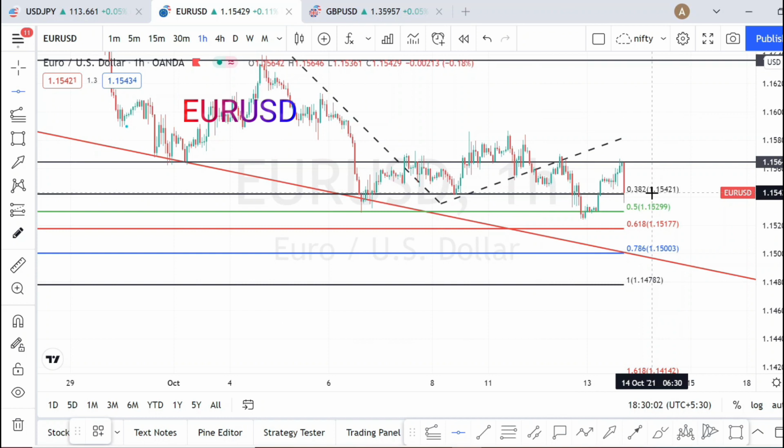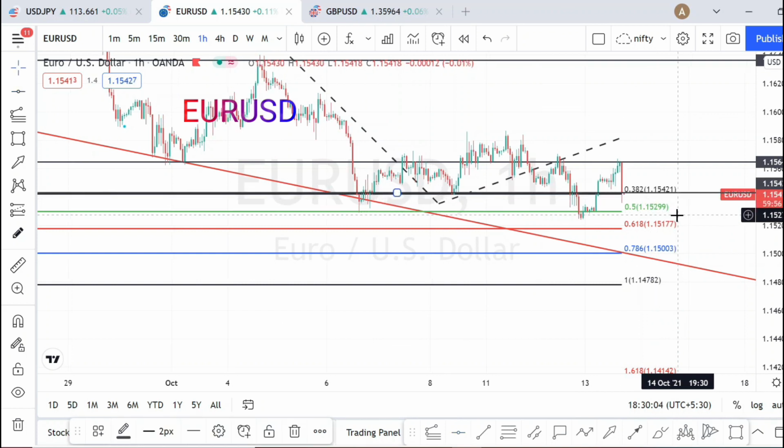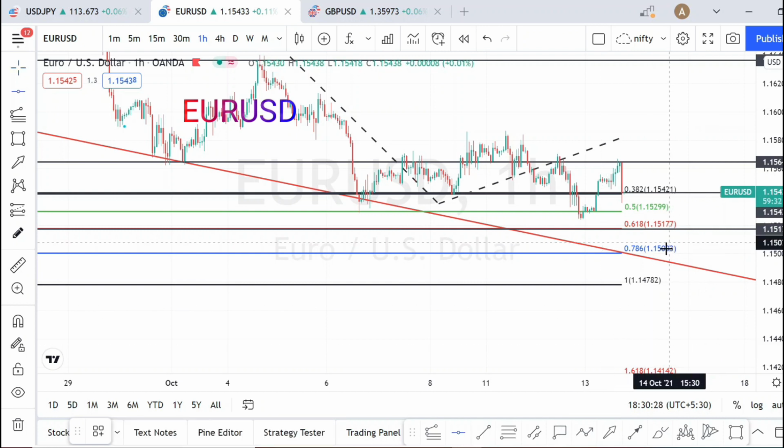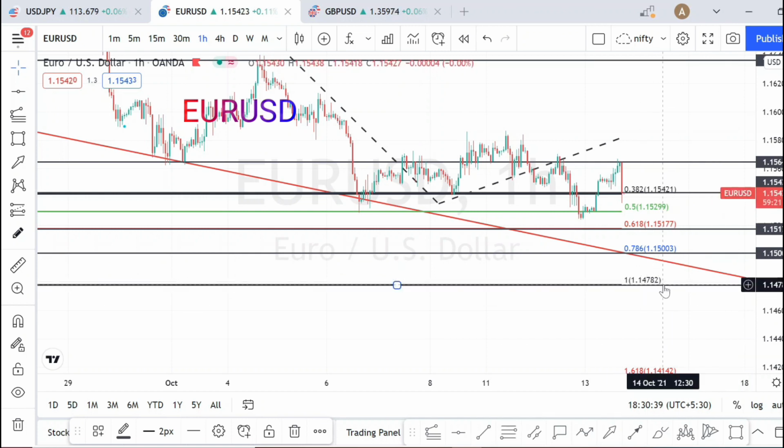So presently it is at 0.382, point-wise 1.15421, and next 0.618, and next level is going to be at 0.786. Next level is going to be here. Let me mark the ranges.